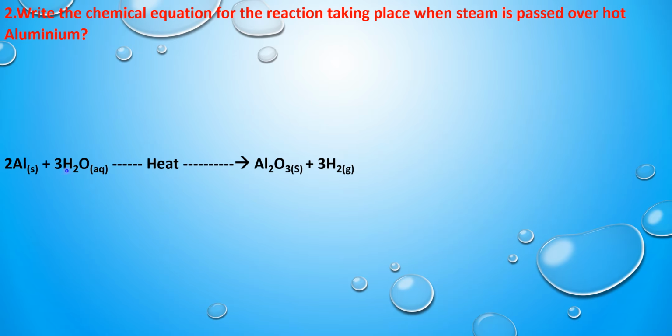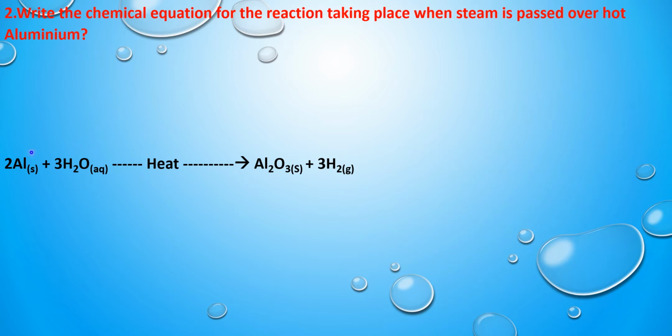When aluminum reacts with steam, or when aluminum is heated to red hot, on that when we pass the steam, it is going to be converted to aluminum oxide and hydrogen gas is going to be liberated. So this is the reaction where metals react with water. All the metals are not going to react with water, but some metals are going to be reacting with water in different conditions. Some metals react very vigorously with cold water, and some metals react with hot water, and some metals when we heat them and pass steam over them, then they will only react at that position.